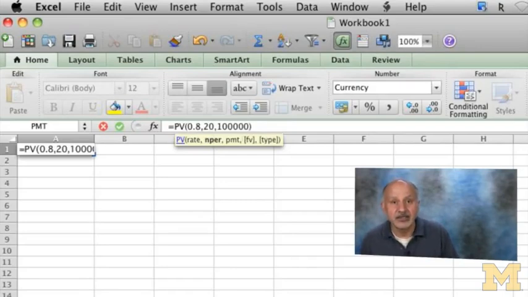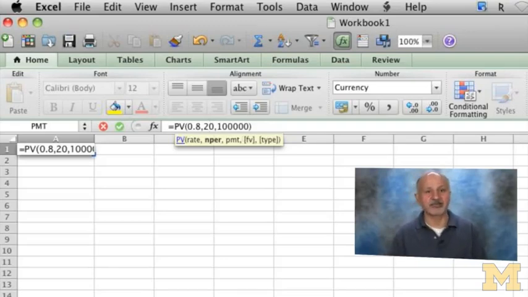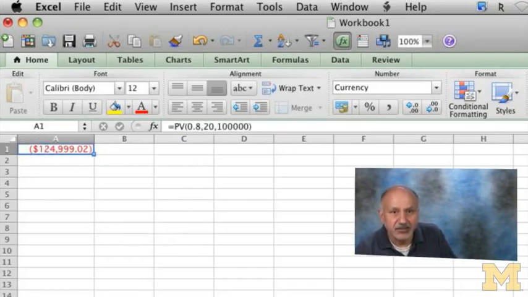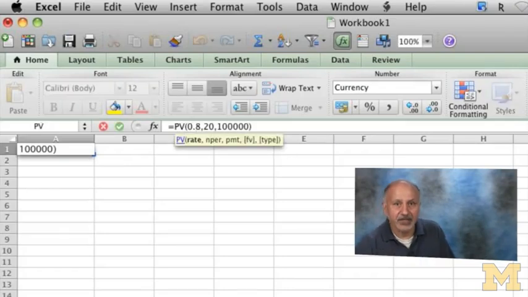I have 20 periods. And what is PMT? Turns out it's exactly the same number from the previous problem. So 124,909, 124,000, and there must be an error here. Let me just try to make sure we got it. Yep, I could tell there was a mistake.